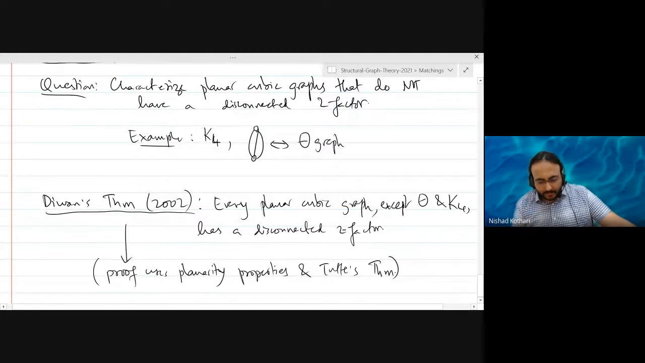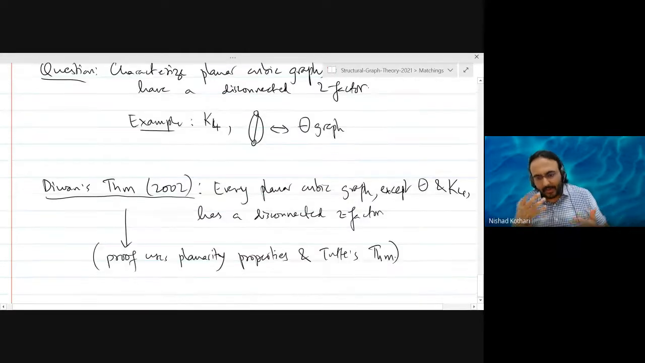The difficult question, I mean, although the proof is non-trivial, what it is telling you is that disconnected two-factors appear easily in these graphs. But a connected two-factor, which is a Hamiltonian cycle, is a difficult problem. In general, that is an NP-complete problem. So this shows you the dichotomy between connected two-factors and disconnected two-factors.